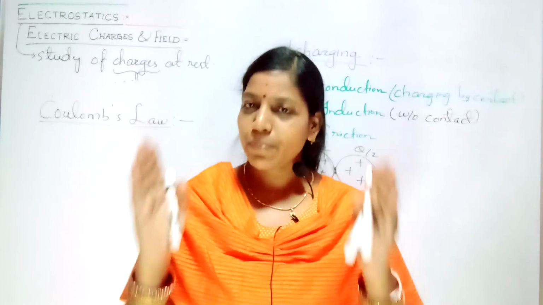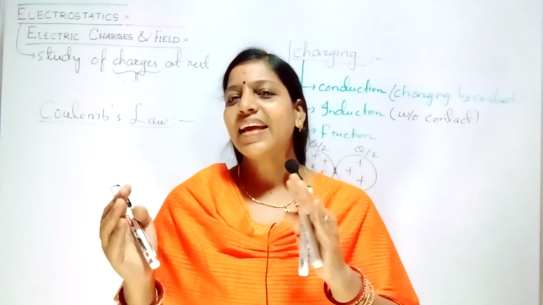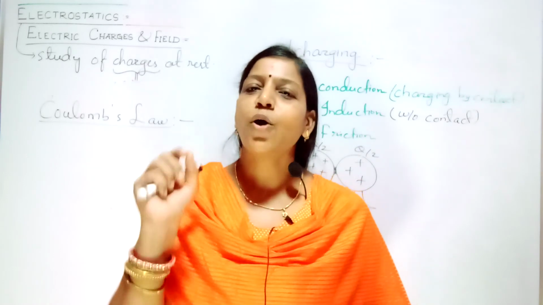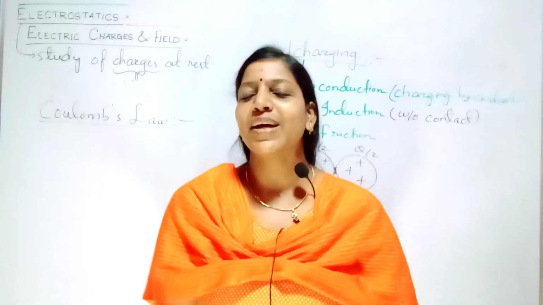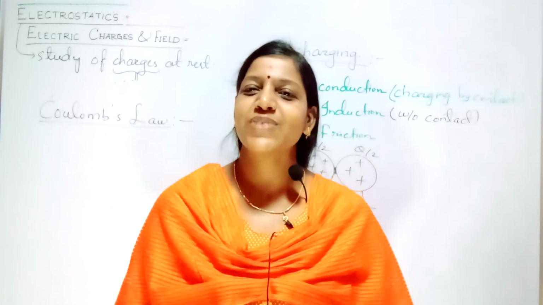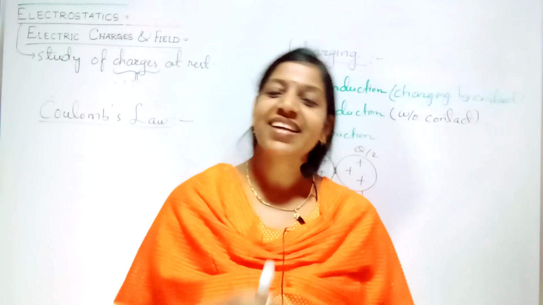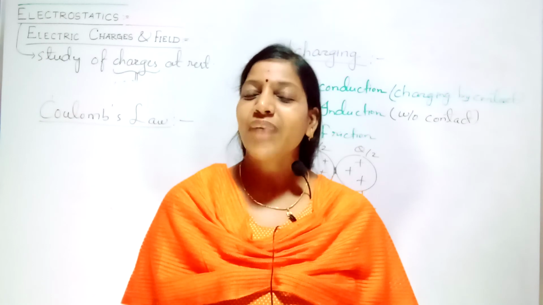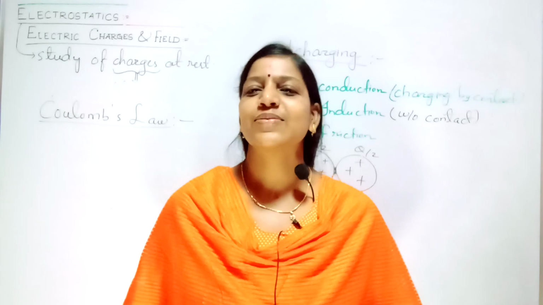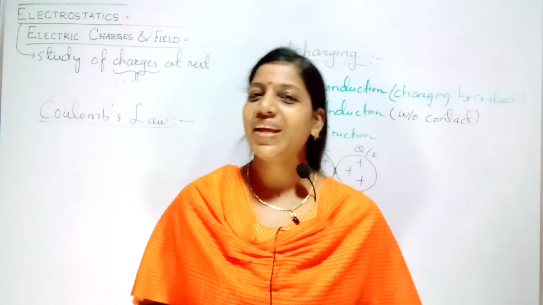If the distance of separation between the two charges is greater than the radius of the charges, then it is called a point charge. Maybe your body will be around 100 coulomb of charge. You take 100 coulomb, even 1000 or mega coulomb, still it will be considered a point charge when the distance of separation between them is large. Clear? So it is applicable only for point charges.